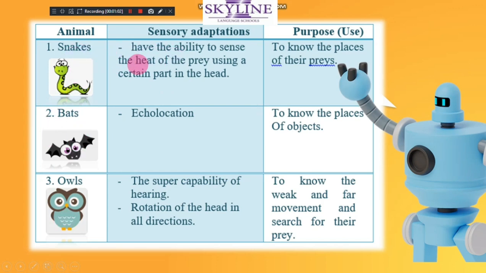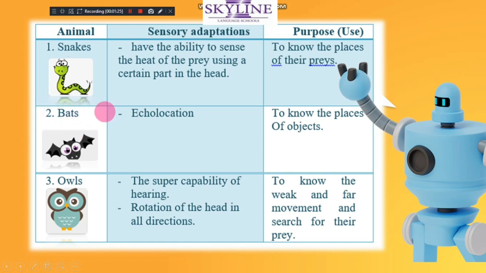A snake can feel the heat of its prey and get it, so it knows the place of the prey. So the snake has the sense of feeling the heat. Snakes use the heat of the body.